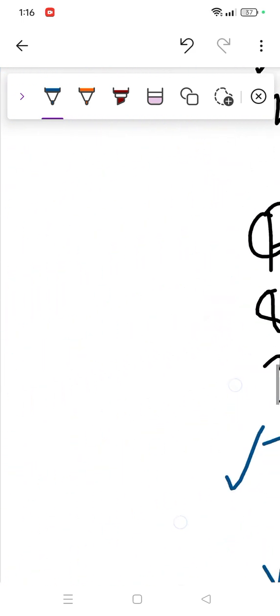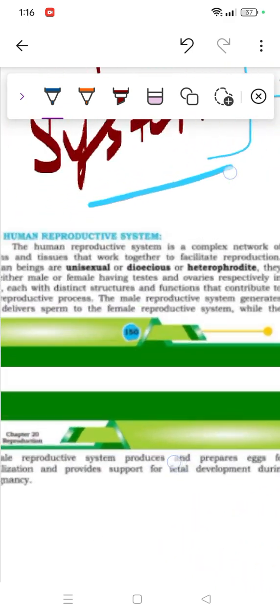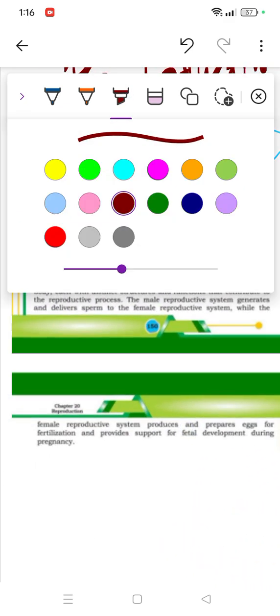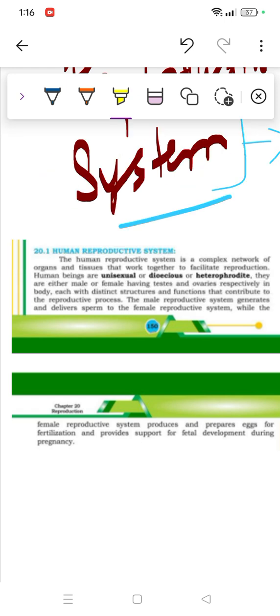Here we also have a book line, so let's discuss what's written there. First thing, it's quite easy. The human reproductive system is a complex network of organs and tissues which work together to facilitate reproduction. As I just mentioned, whenever you see the word system, this already tells that it's a network of organs, tissues, and things like that.